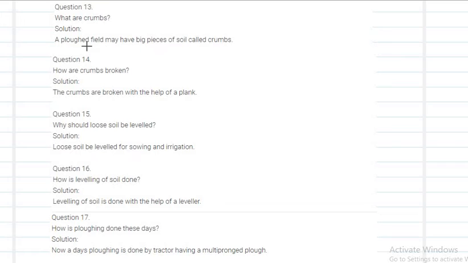Crumbs are nothing but big pieces of the soil that we get after loosening the soil. That we need to break using the plow, right? That I have discussed. How are crumbs broken? The crumbs are broken with the help of a plank. Plank is a tool which is used to break the crumbs.